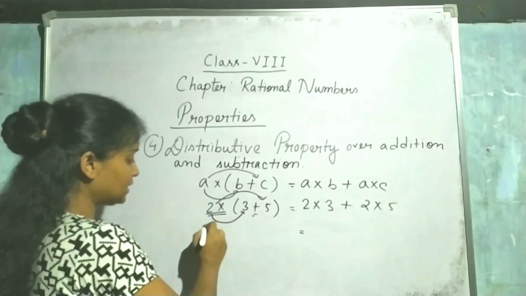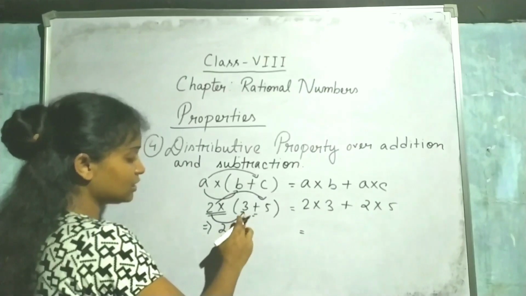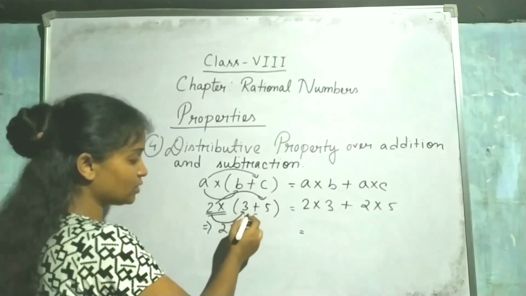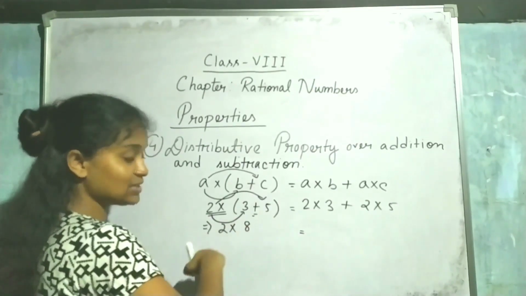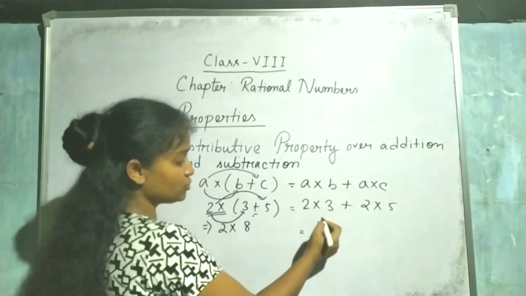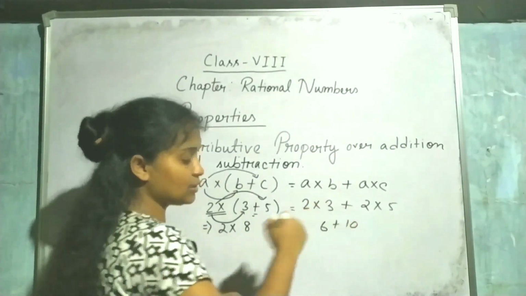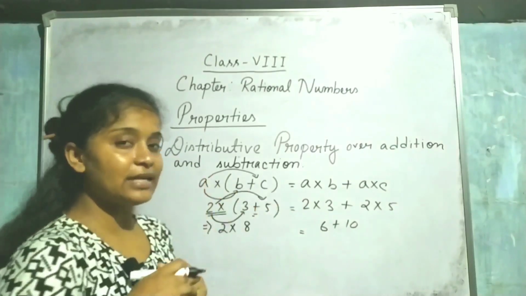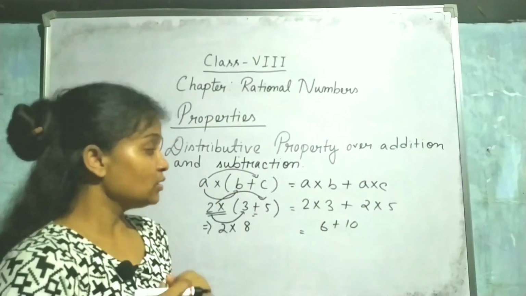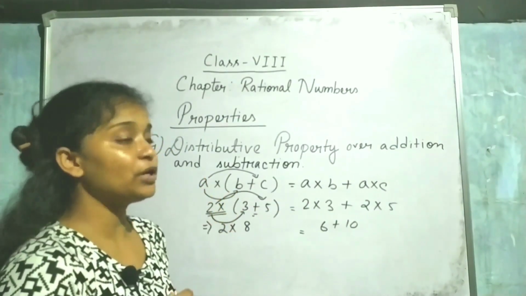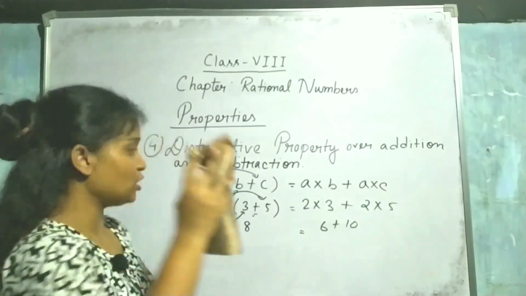How? Look, it is 2 into the bracket, so 3 plus 5, how much? 8. Then it becomes 16. Then here also look, 2 3s are 6, 2 5s are 10, it becomes also 16. So both sides are equal. Okay. Now this is the distributive property over addition. Now check for subtraction.